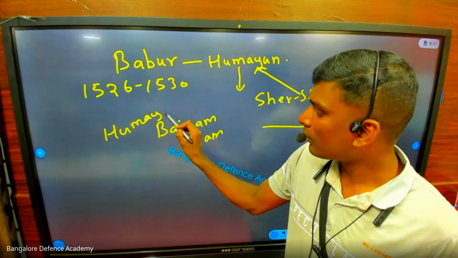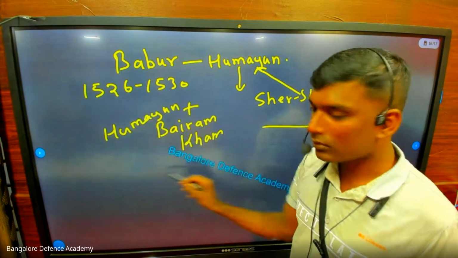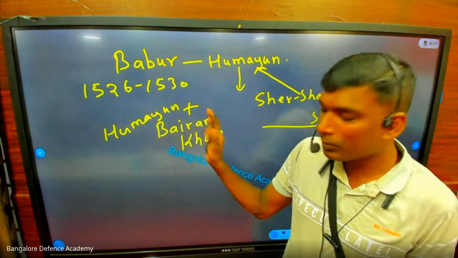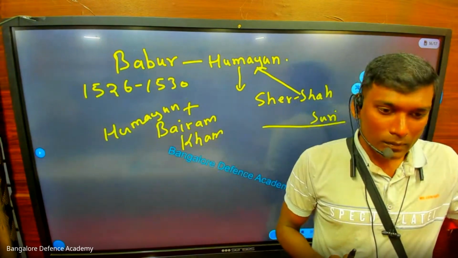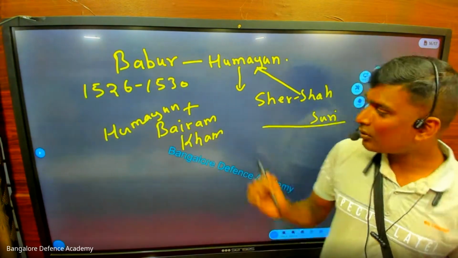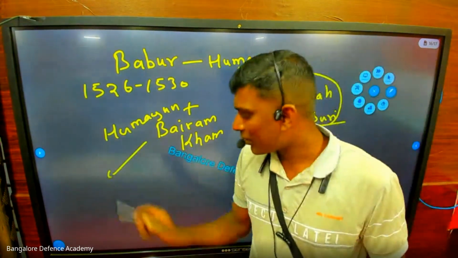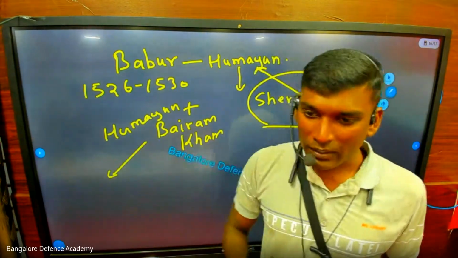Humayun plus Bairam Khan. They were a team. These two people ran away from Delhi. They escaped to the forest because someone was coming to attack. They ran away into the forest. So Humayun had a wife, a queen.